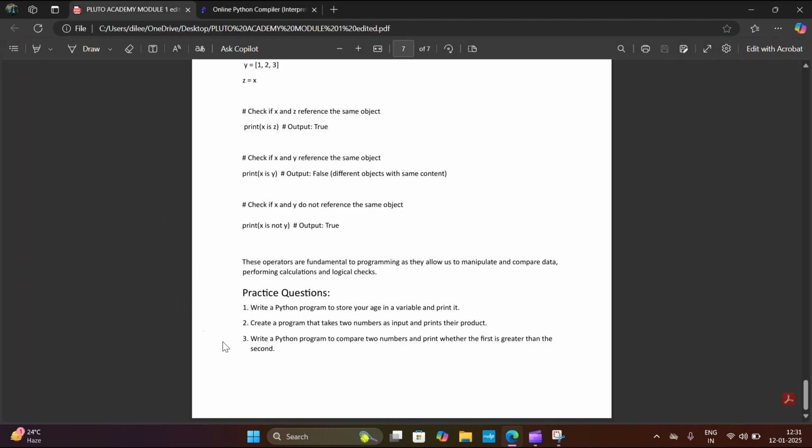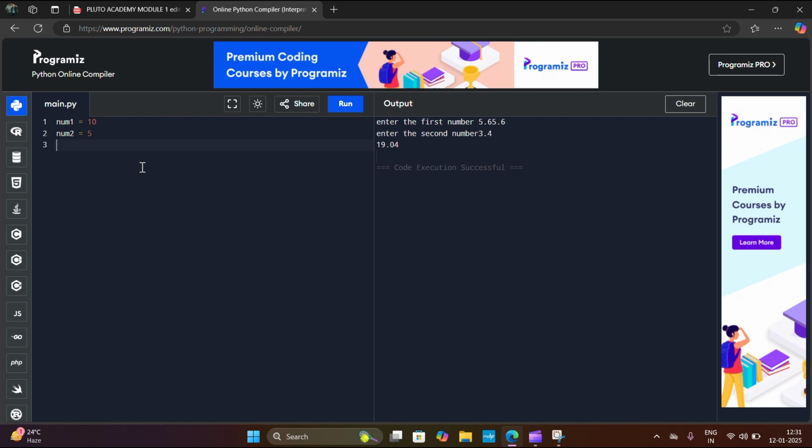What they are asking is to compare two numbers and print whether the first is greater than the second. Here I will compare these two numbers. Print num1 is greater than num2, and then I will run this program.